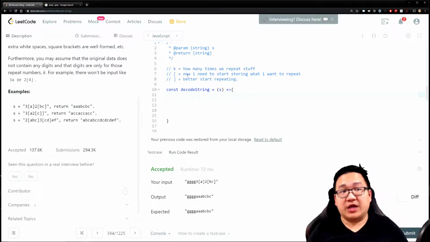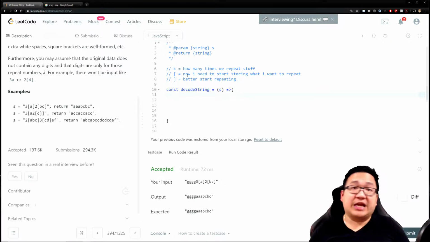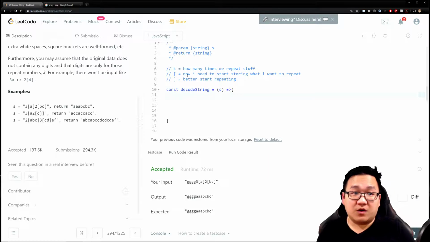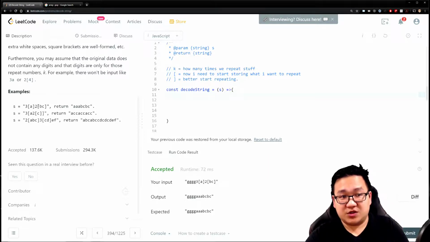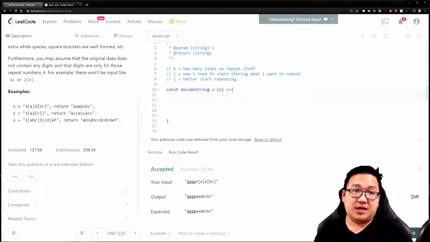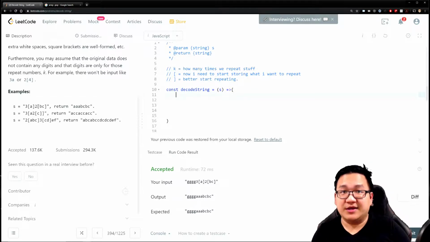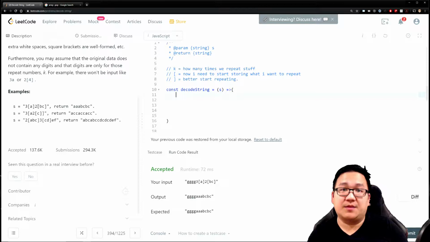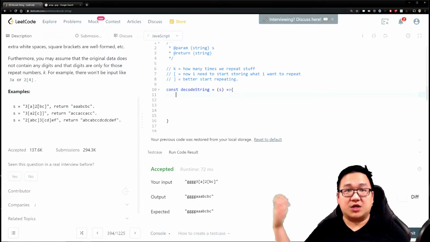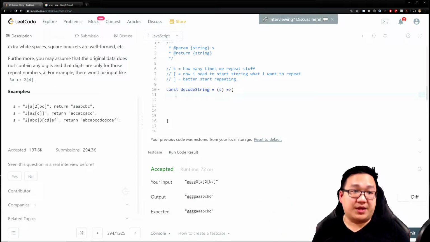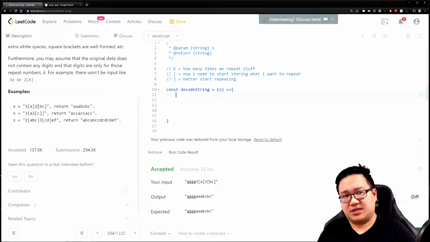We know that we need to look at every single character, because every character tells us something of what to do. So we know there's going to be some sort of iteration on it, so it's definitely O of n of something. It could be n squared, quadratic, whatever it may be, but it's n of something. The next thing we have to think about is how can we solve this?